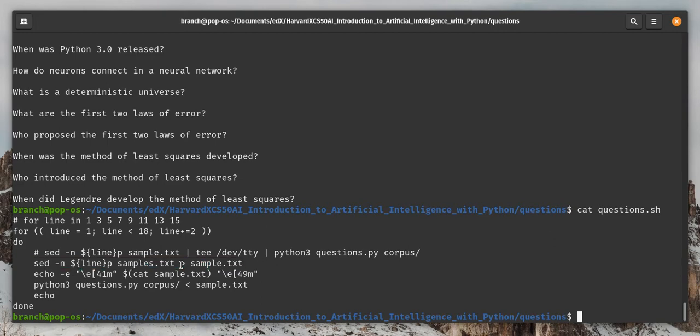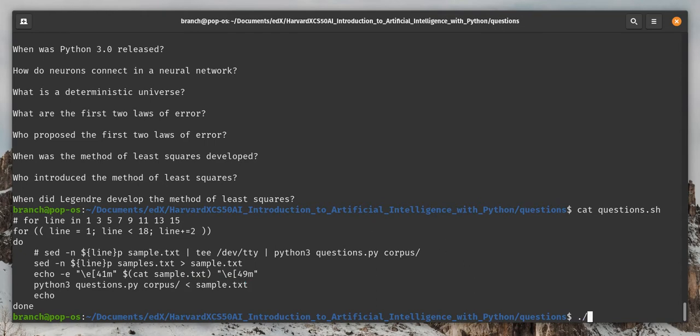I'll output each line to a sample.txt file, echo that file to the screen, and then provide that text file to the Python script. And in each case, I will use the corpus provided in the project description without any additions or deletions.